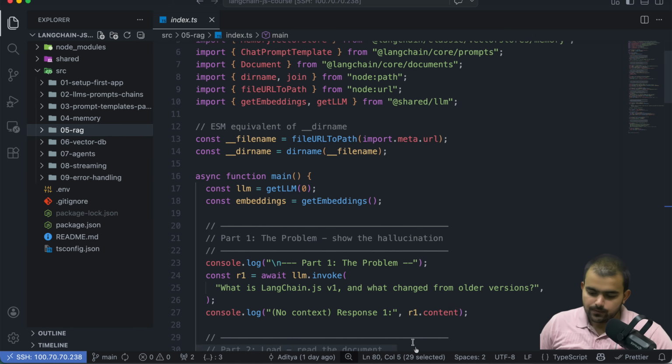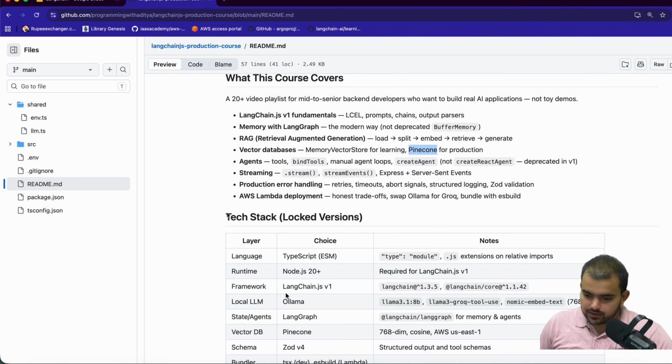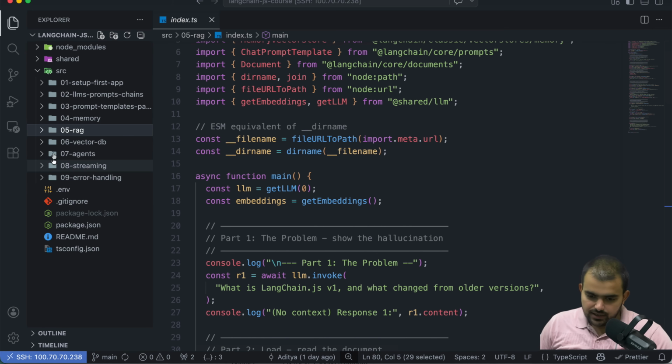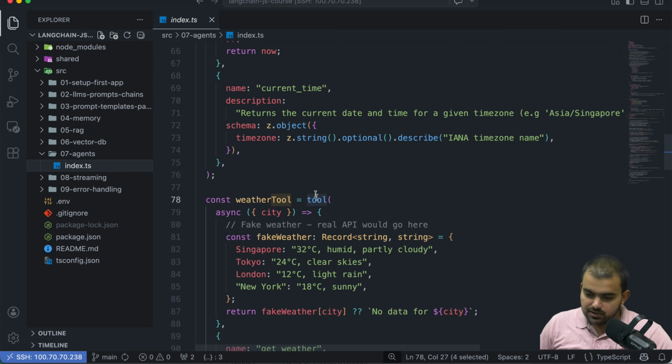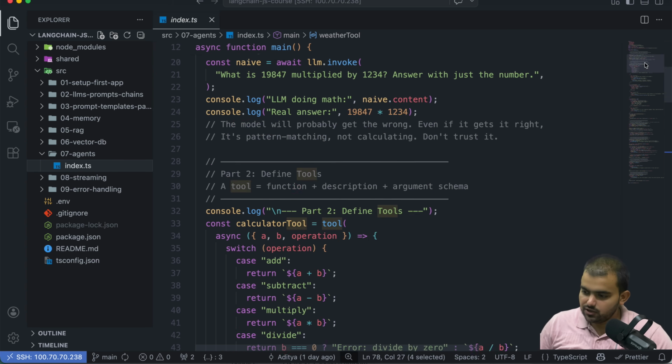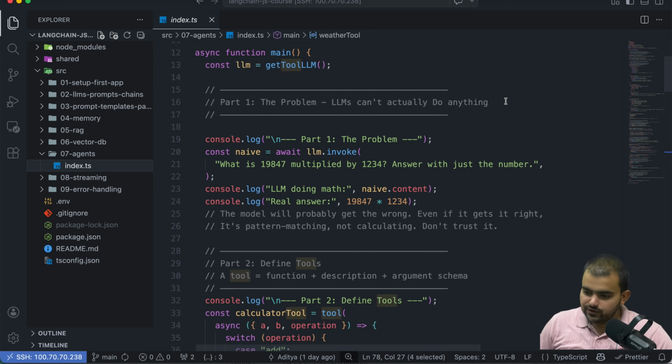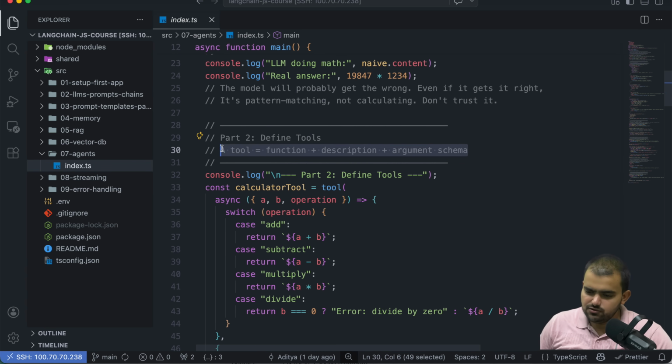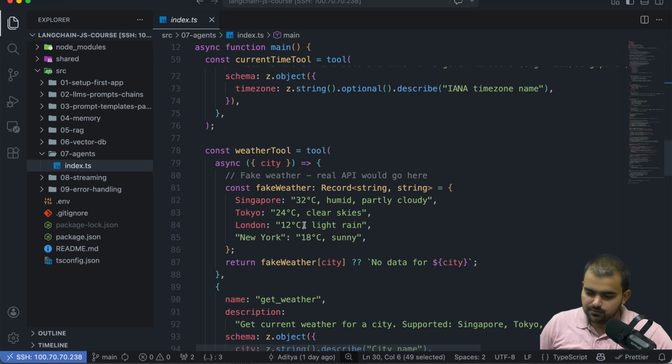If we come back here, we will use agents like bindTools and a manual agent loop. We will also use createAgent. You can see createReactAgent got deprecated, and now in version 1 we need to use createAgent. Under the agent section, first we'll talk about the problem, what the solution is, then another approach for the solution.